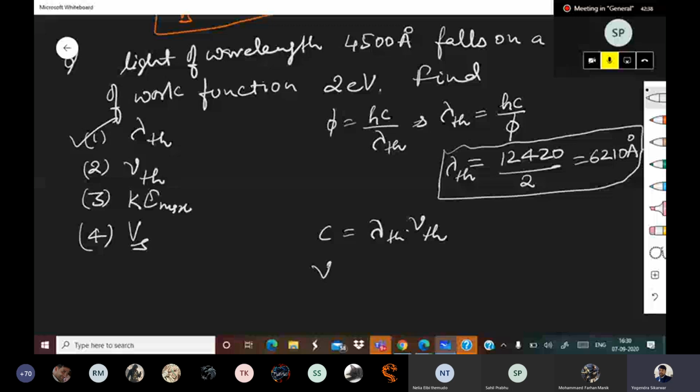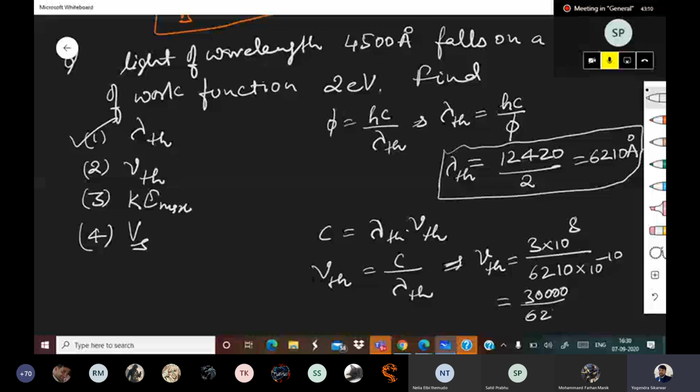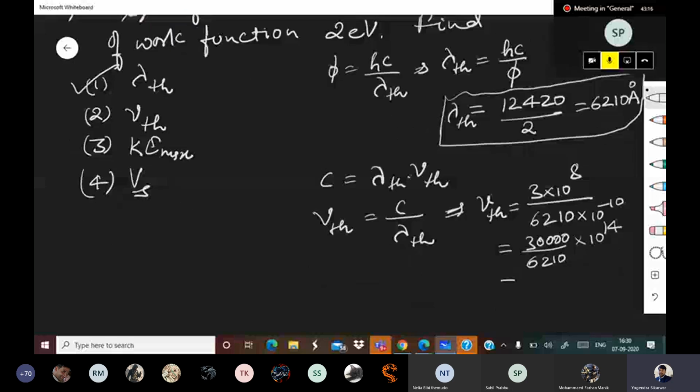Again this will be 30,000 upon 6210 into 10 to the power 14. 30,000 divided by 6210 is 4.83 into 10 to the power 14 Hz.